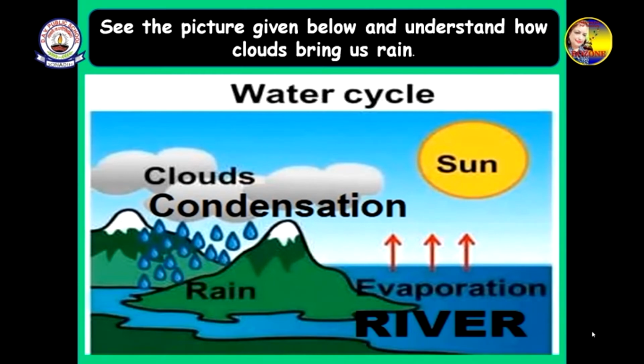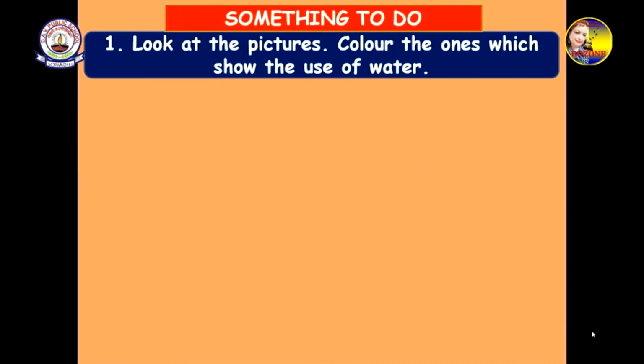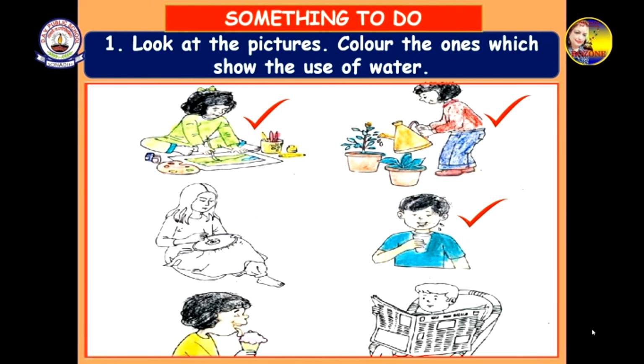Understood, children, all these? So now we are going to see some exercises which are there in your book. Look at the pictures, color the ones which show the use of water. Only where we are using water, that part you are going to tick. Followed?